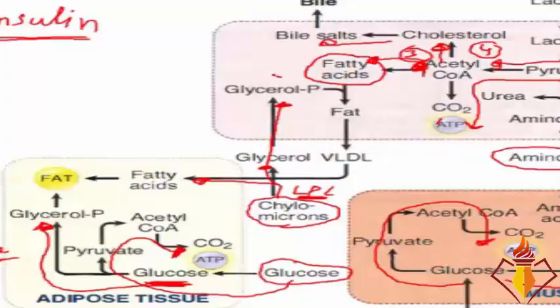Those fatty acids combine with glycerol to make fat, but fat cannot be exported out alone. It needs to be bound with proteins, so it makes lipoproteins, and those lipoproteins are called very low density lipoproteins. Very low density lipoproteins are again broken down by the enzyme LPL, lipoprotein lipase, to make fatty acids and glycerol. Glycerol recycles into the liver while fatty acids are dumped into the adipose tissue.